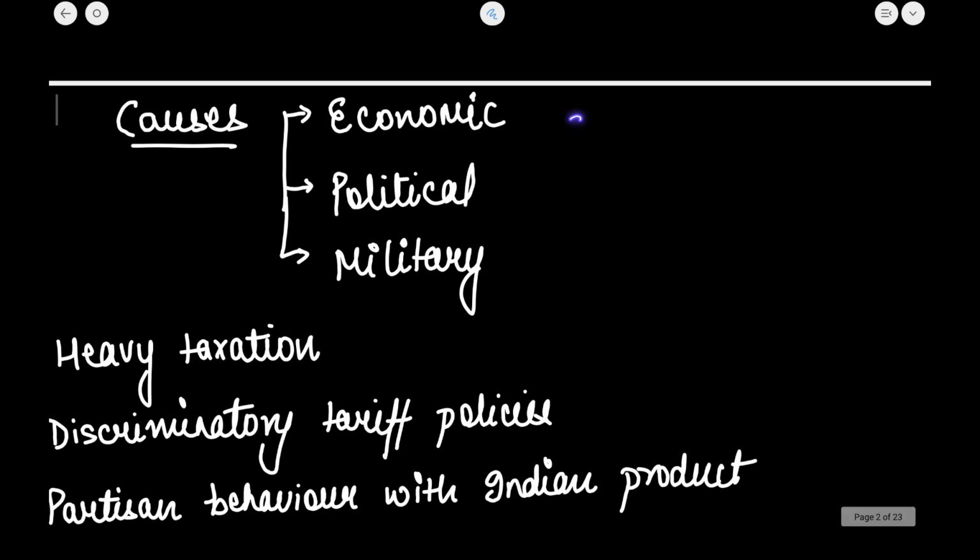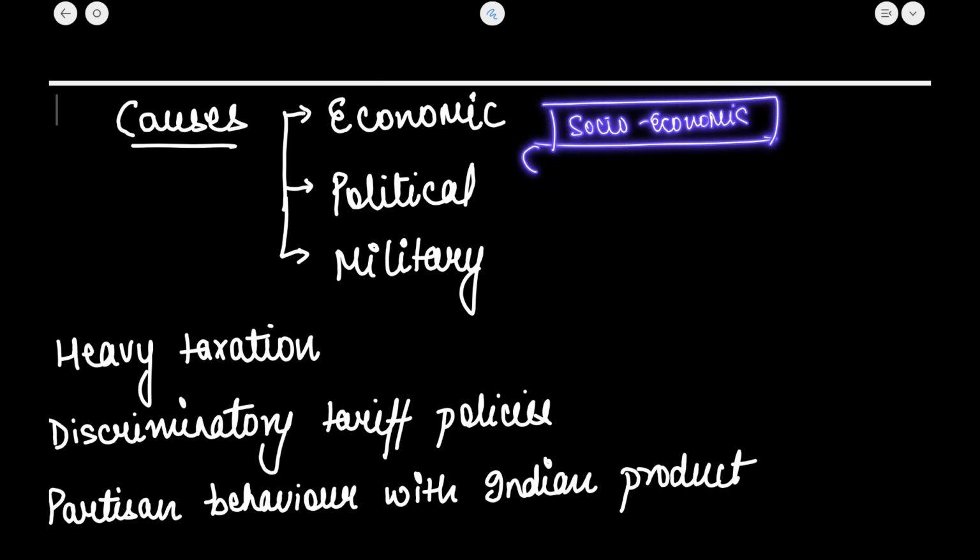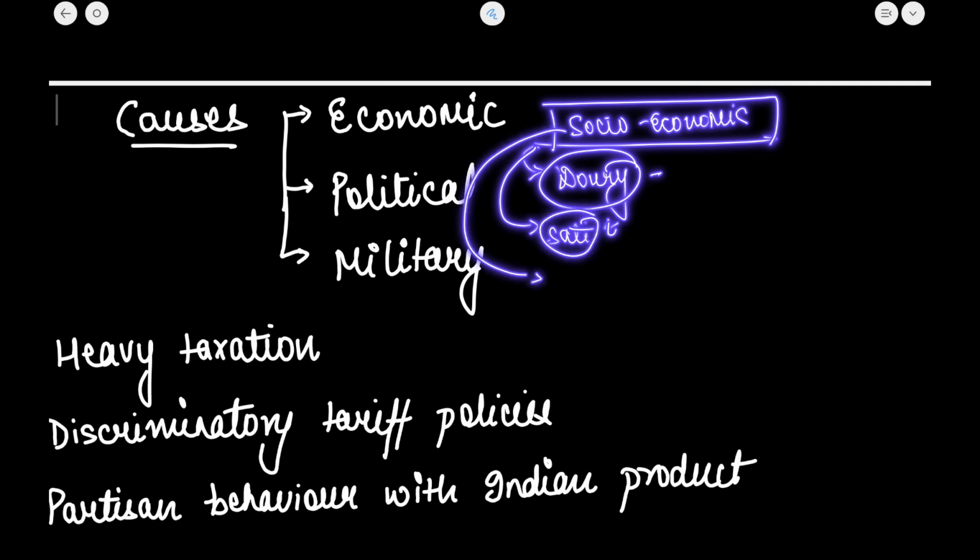Also, one more reason was that socio-economic reasons were also there. These reasons connected to the traditional outlook of the Indian society. There was a tradition of dowry system which the East India Company opposed. Sati was abolished. This also caused resentment. Widow remarriage was also allowed. It also caused resentment among the employees.